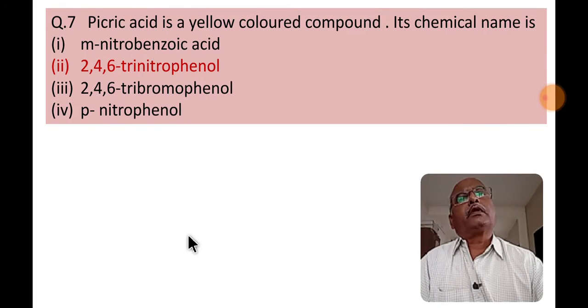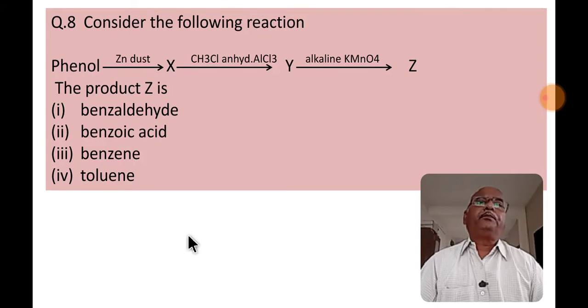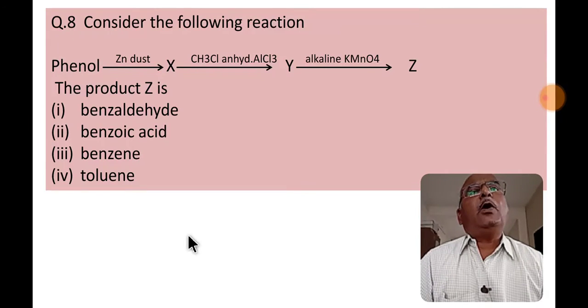Question number 8. Consider the following reaction.